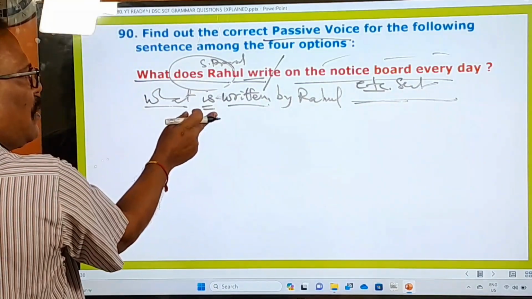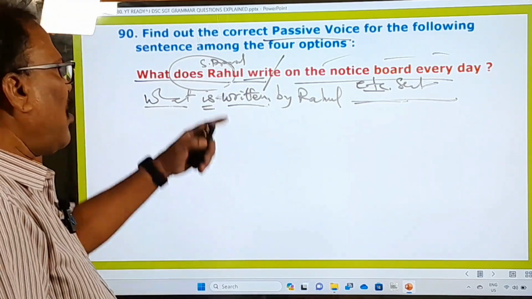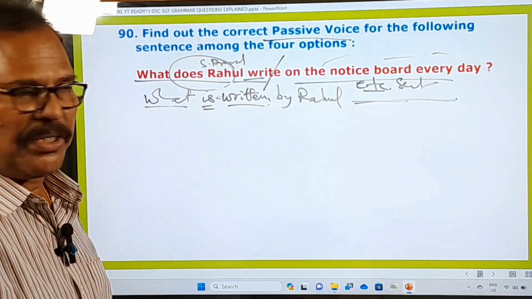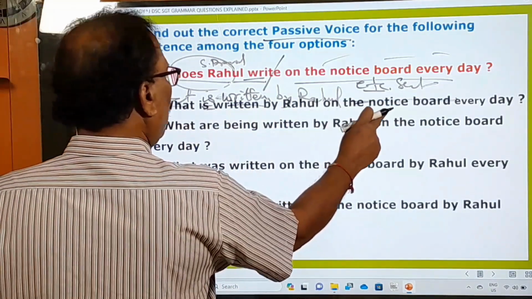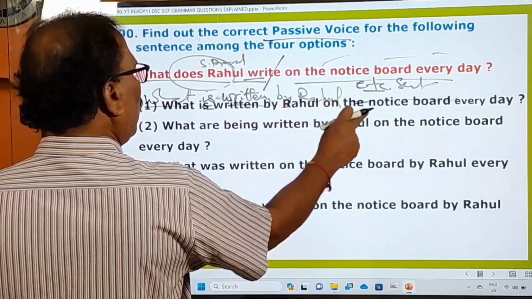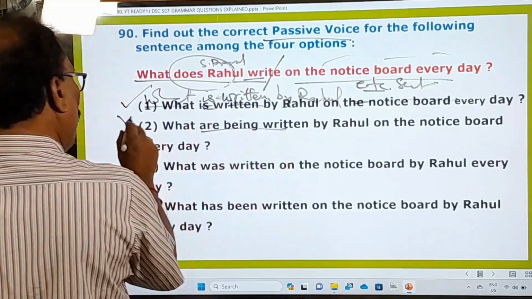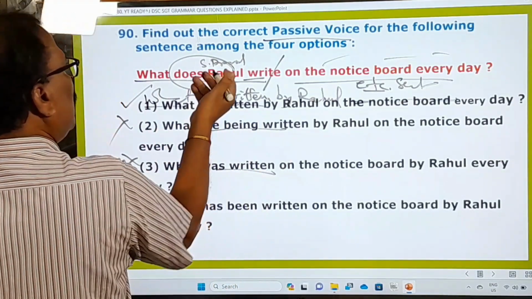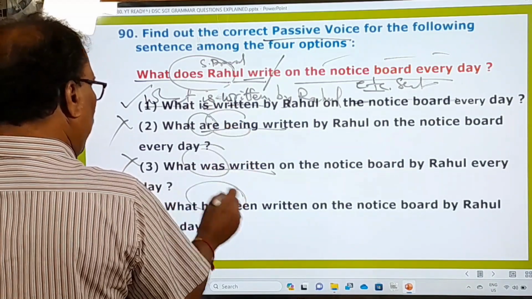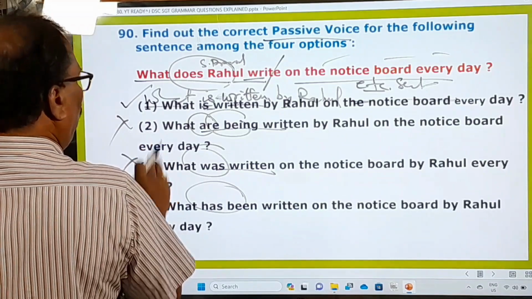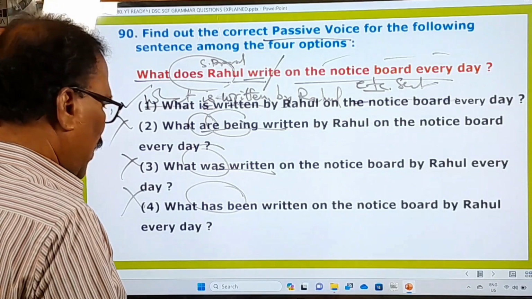First you change it into this question, change this into passive voice, and then you search for your answers. Okay, at least not on paper, in your mind you can do it. Now what are the options given here? What is written by Rahul on the notice board every day? The very first one is the right one. What are being written? No. What was being written? Because this is the simple present, how can you say are, or being, was, past tense, has been? No. So the second, third and fourth ones are wrong, and only the first one is absolutely correct. Now let's go to the next question.